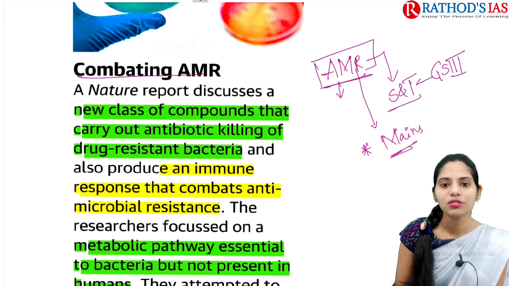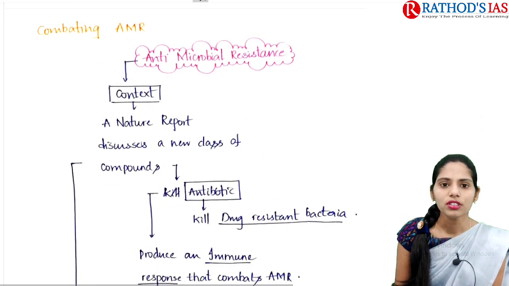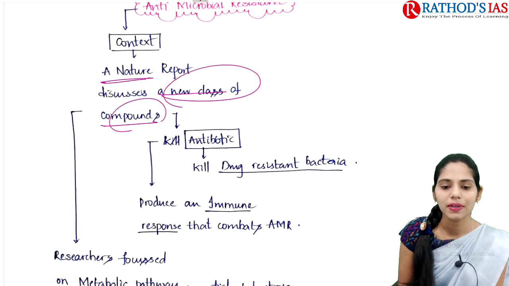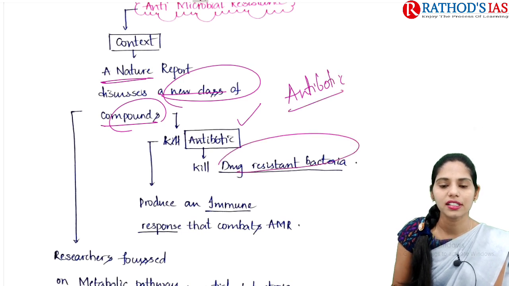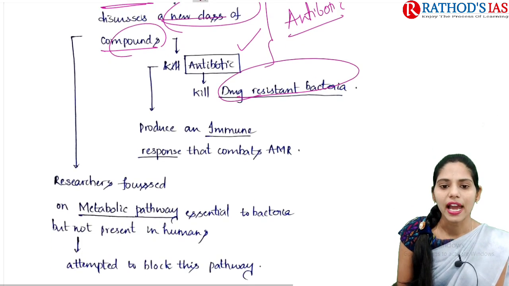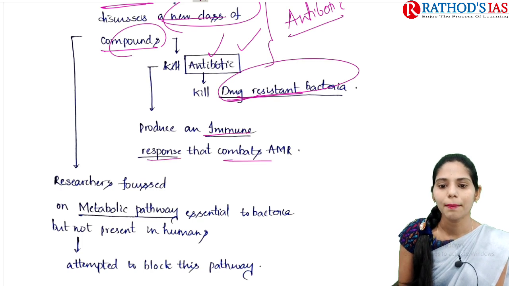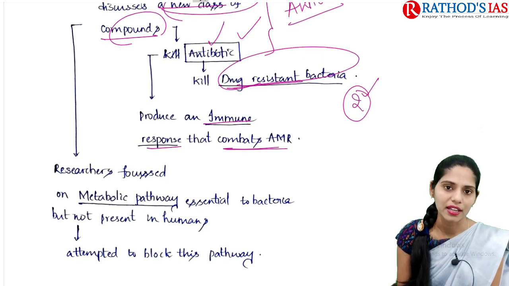Now let us see the details which are highlighted as well as some facts regarding antimicrobial resistance. A recent study published in Nature discusses a new class of compounds. These compounds are a new class of antibiotic that kills drug resistant bacteria. Because of this, antimicrobial resistance is in the news. This antibiotic will kill the drug resistant bacteria, and it has another advantage, that is it produces an immune response that combats this antimicrobial resistance. So these are the twin advantages of this new class of antibiotics.